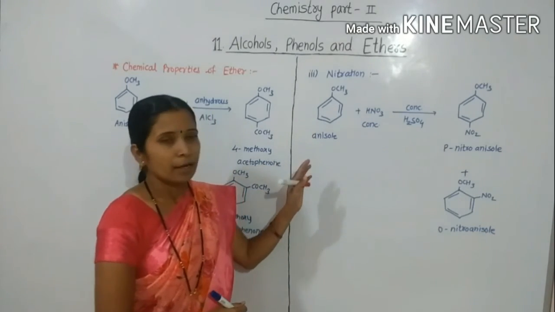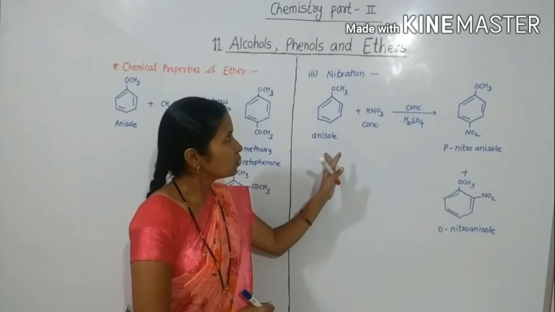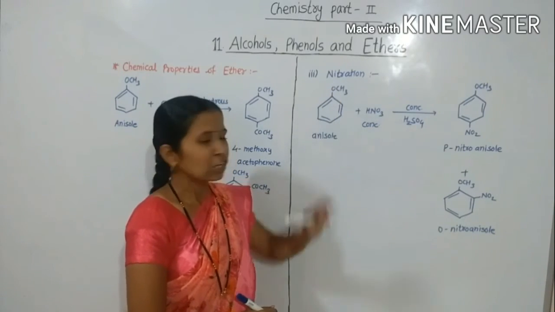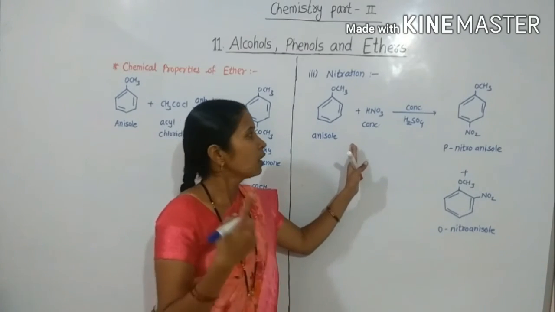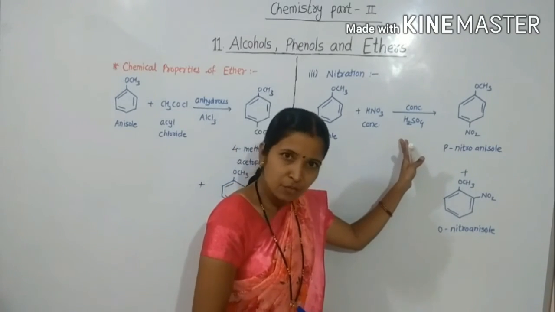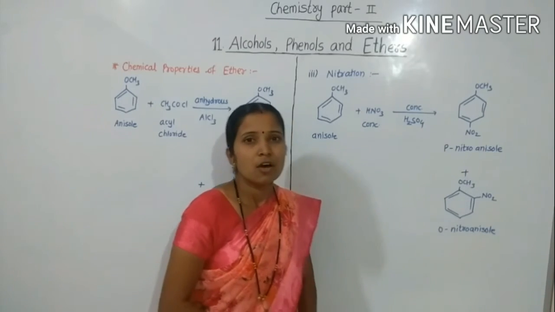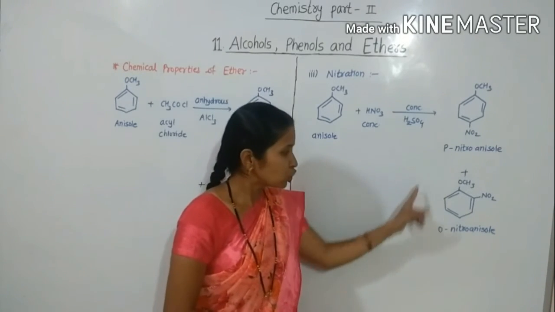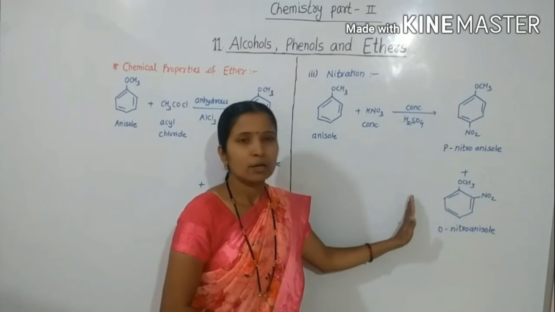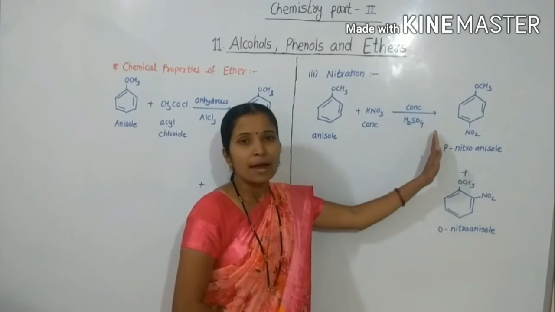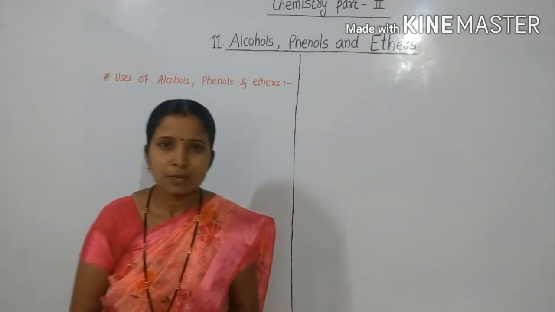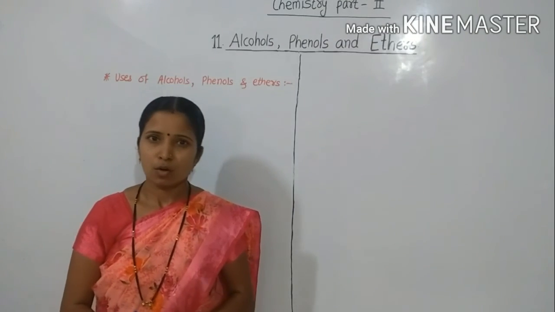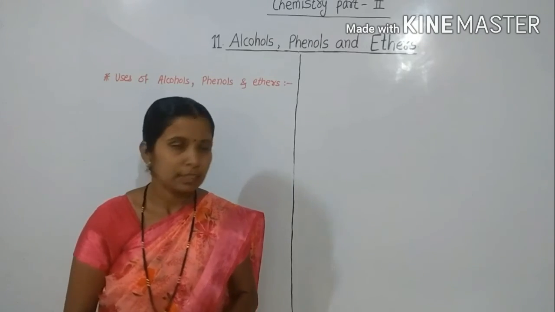Again, I repeat, in the nitration reaction, anisole reacts with concentrated nitric acid in the presence of concentrated sulfuric acid. There is formation of a mixture of ortho-nitroanisole and para-nitroanisole.